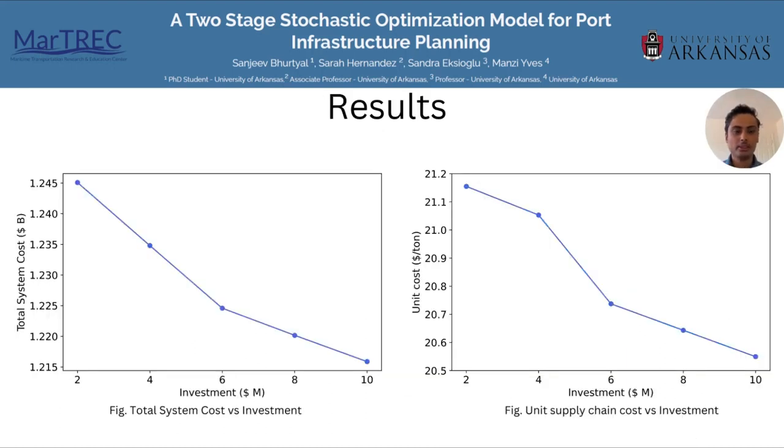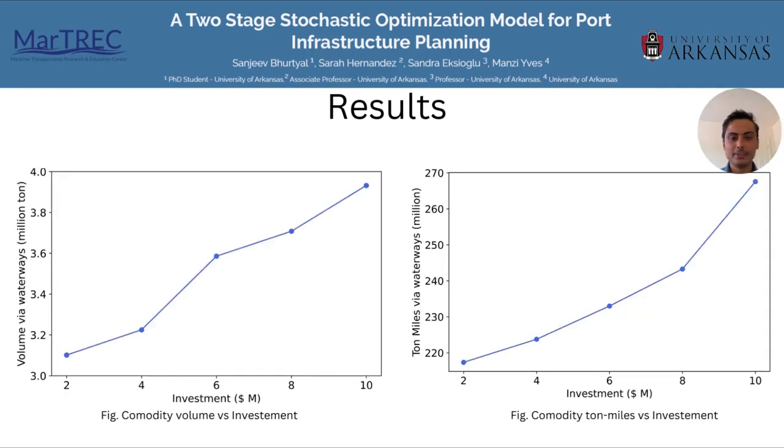The results of our case study show that the total system cost and the unit supply chain cost decrease with increase in port infrastructure investment. That is, if we expand port capacity, we observe reduced supply chain cost. That result can be attributed to the increase in volume of commodity moved via waterways.